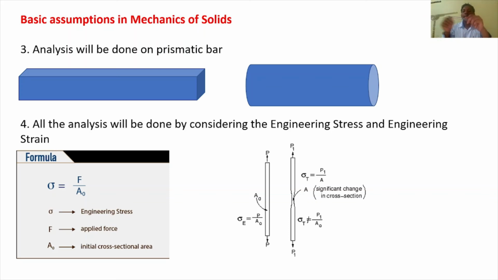But in real life, the cross-sectional area continuously changes when you apply the load. Whatever stress we get then is true stress and true strain. But in the assumptions of mechanics of solids, we assume engineering stress and engineering strain.